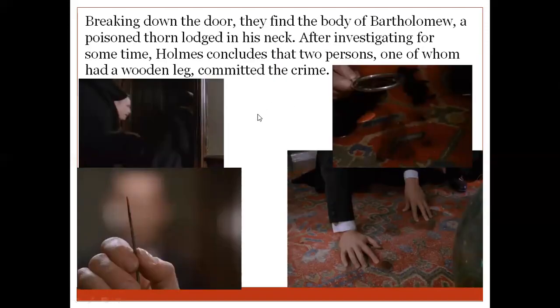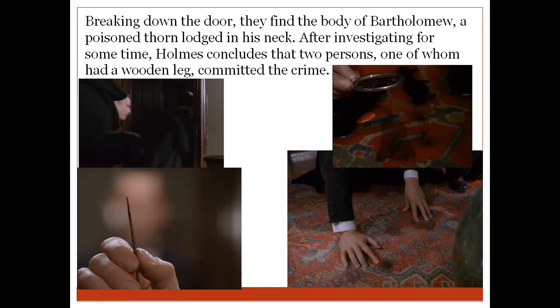They try to knock and bang on the door, but no response comes from inside. So they break the door and find the body of Bartholomew, a poison thorn lodged in his neck. As you can see in the picture, this kind of poisonous thorn belongs to a tree, and it is poisonous. This thorn is found on his neck, which means someone had killed him with it.